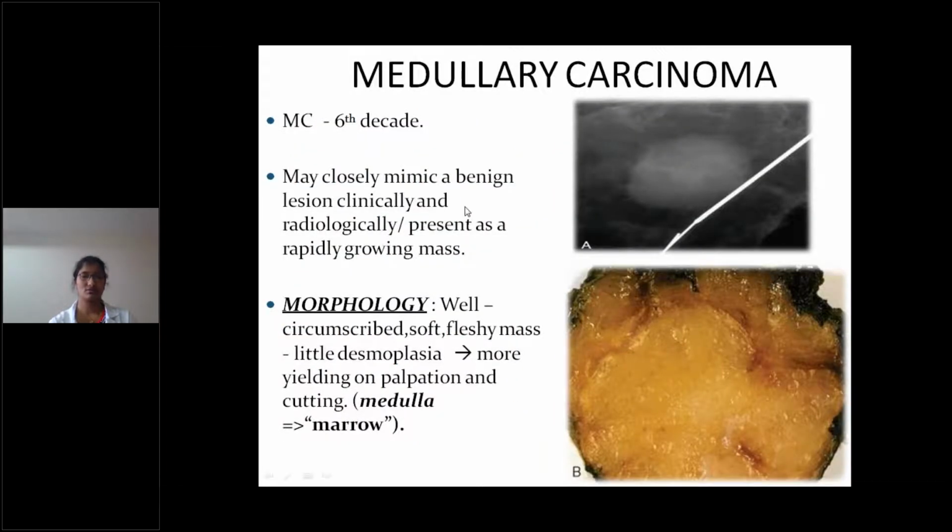Coming to medullary carcinoma, it may closely mimic a benign lesion clinically and radiologically, and presents as a rapidly growing mass. Morphology: this is a well circumscribed, soft, fleshy mass with little desmoplasia, more yielding on palpation and cutting. See, this is a radio dense lesion in the mammogram.